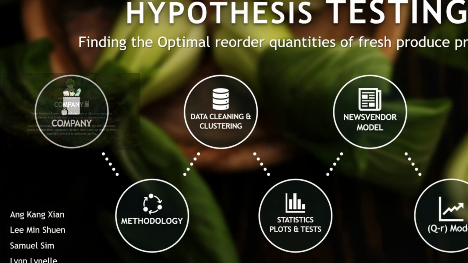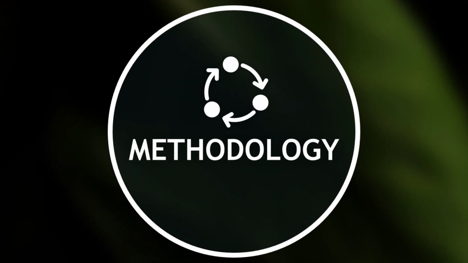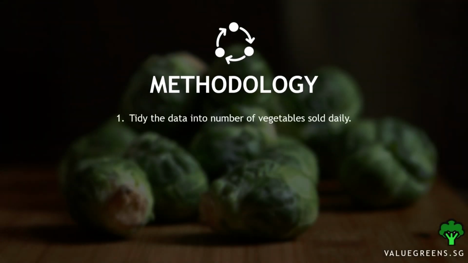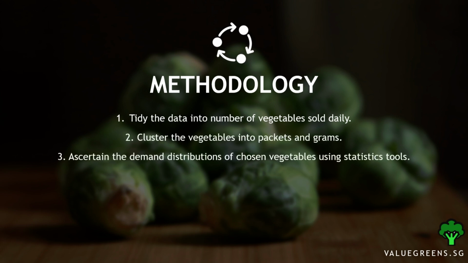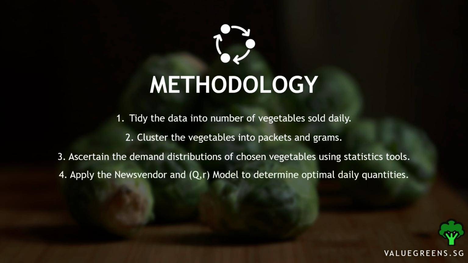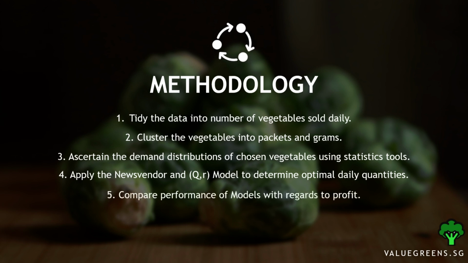To determine the best inventory model and ordering strategy, we organized the data by daily orders and clustered them by order quantity in packets and grams. Then we applied statistical methods to ascertain the demand distributions of our chosen vegetables. After which, we determined the optimal order quantities for the news vendor and QR inventory models respectively, and compared the performance in regards to profit.